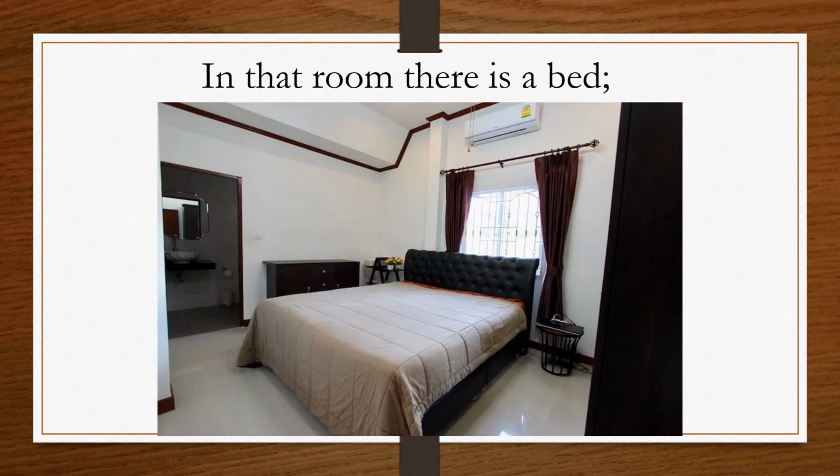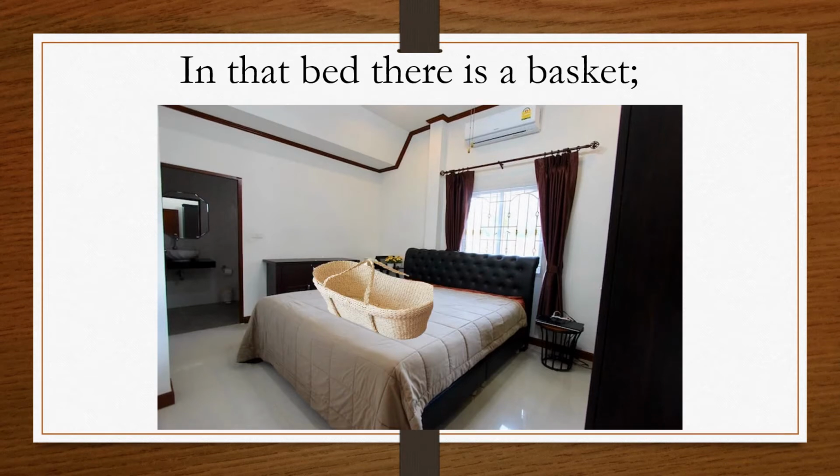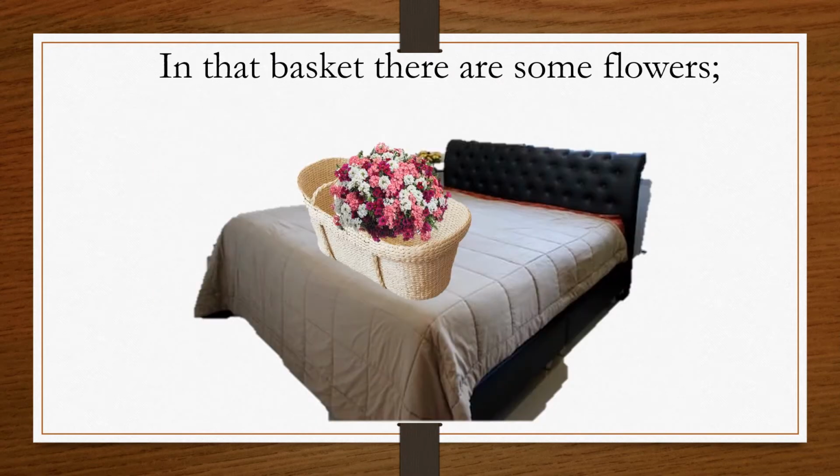In that bed there is a basket. Bed is bigger than basket and basket is smaller than bed. And student, where is the basket? The basket is on the bed. In that basket there are some flowers. Here also basket is bigger than flowers.